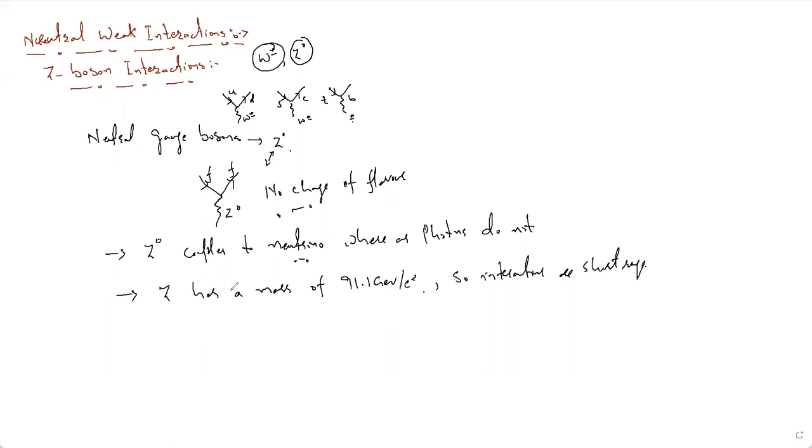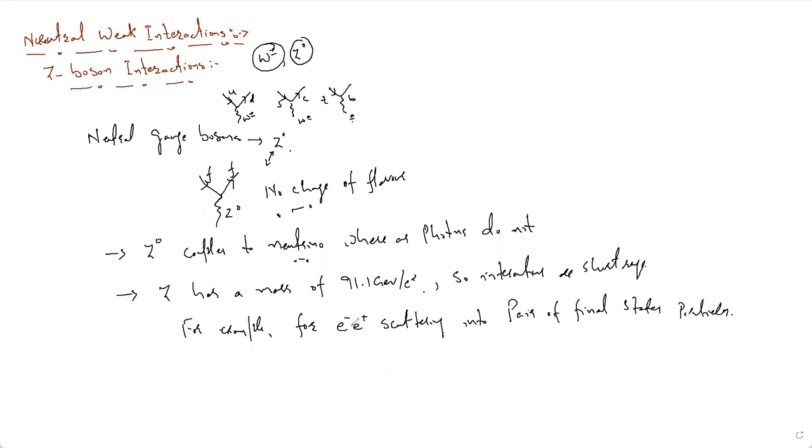What I mean by this is, for example, I will consider an electron positron scattering. I consider an electron and a positron, which is the antiparticle of an electron, scattering into a pair of final state particles.